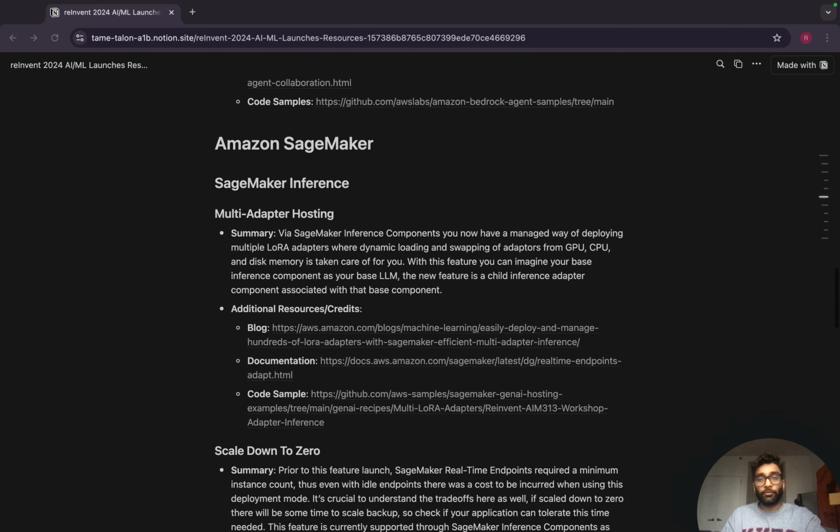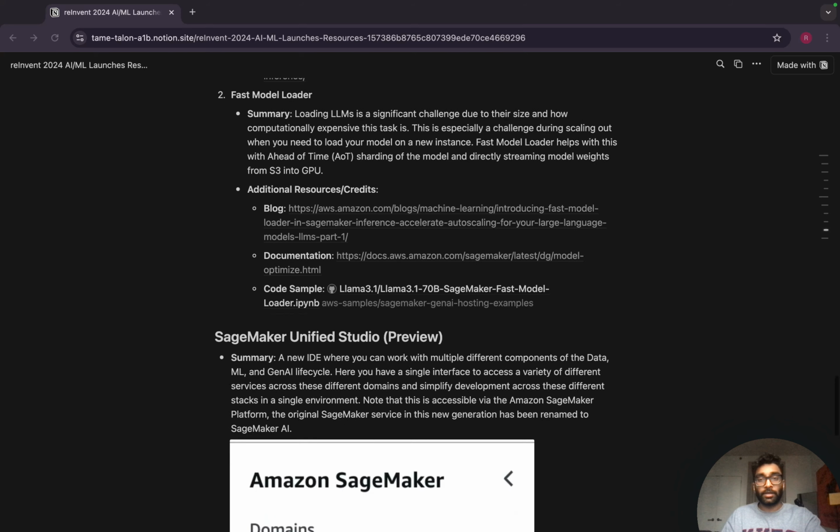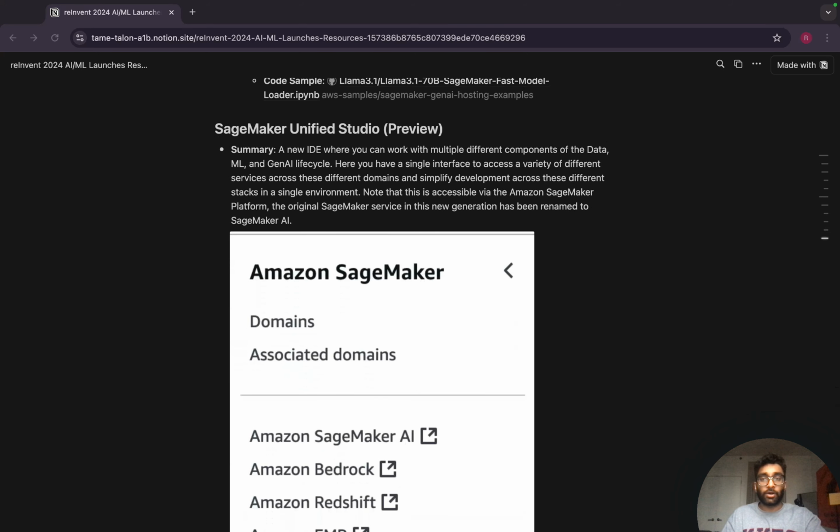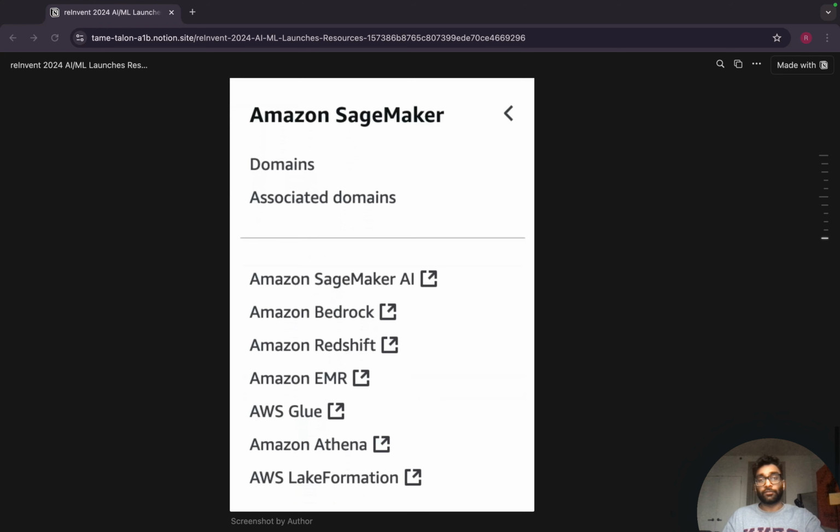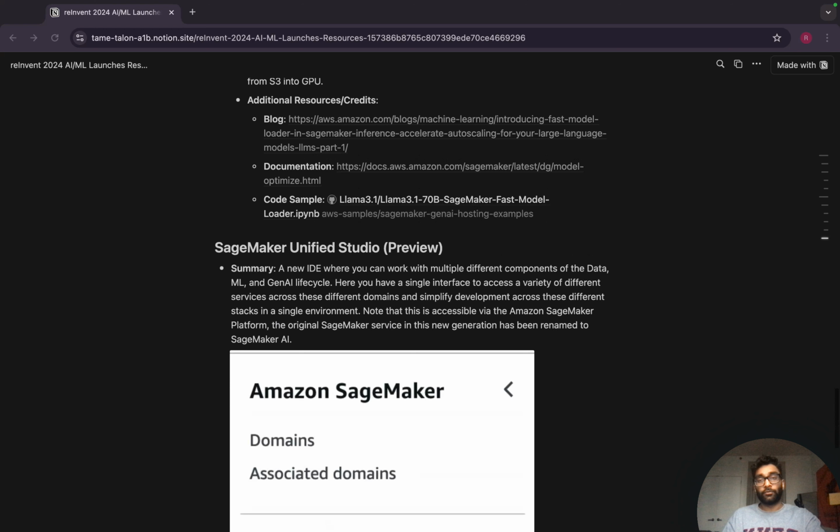And then the last one I wanted to overview was actually something on the UI basis, and I'll hop into this in a second, but it was launched in preview known as SageMaker Unified Studio. A general challenge a lot of people have in the ML development lifecycle or any data analytics project is there are many different services accessible on AWS, but there's no single domain or UI interface where you can essentially work with all these different services.